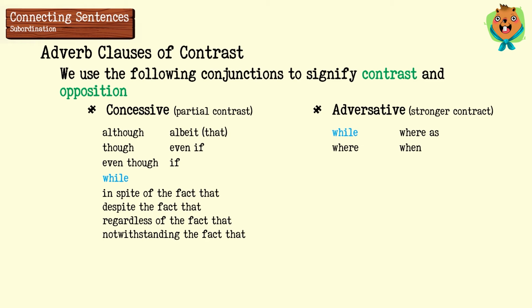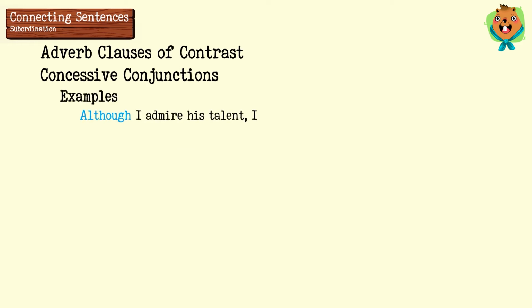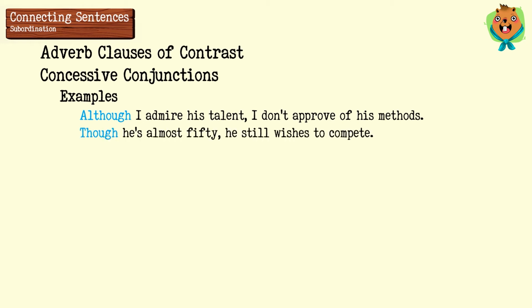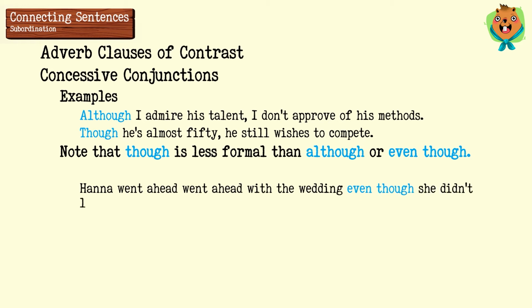Now, let's have some examples for concessive conjunctions. Although I admire his talent, I don't approve of his methods. Though he's almost 50, he still wishes to compete. Notice that the conjunction though is less formal than although or even though. Hannah went ahead with the wedding even though she didn't love Peter.